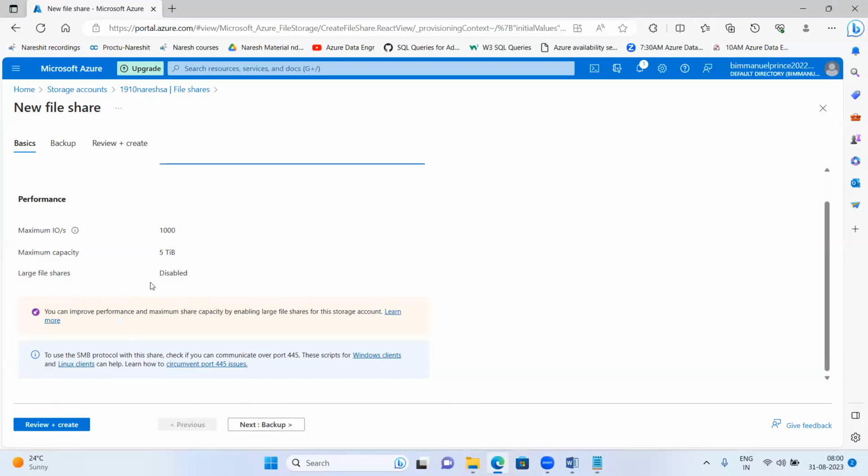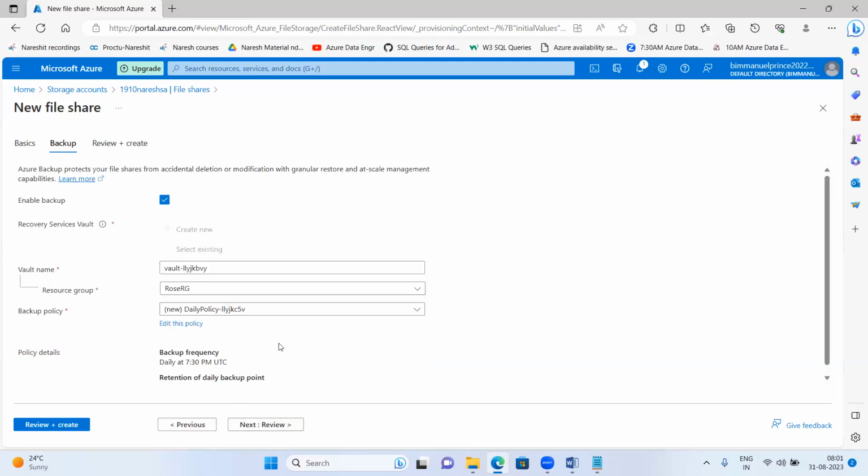Next, I'll say large file share disabled. Large file share disabled means that the files which we get from Hadoop, big data, data modeling, star schema, snowflake schema data, the data in different ways, completely raw data of huge size, we cannot upload. It is disabled. I'll show you. We can even enable this as well.